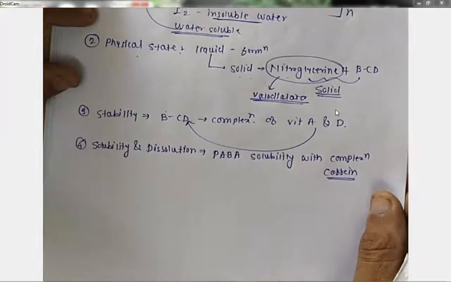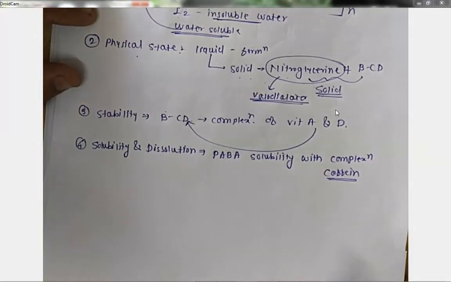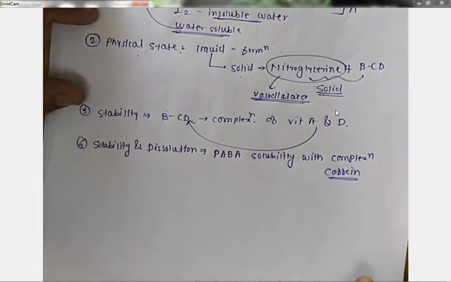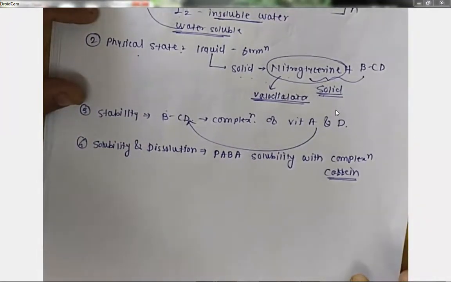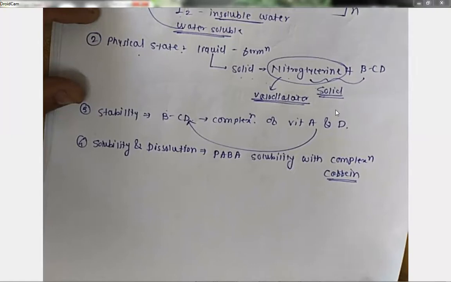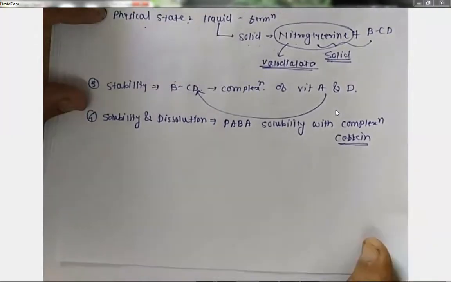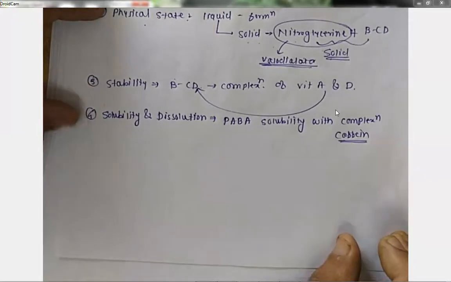Now moving toward the next, physical state. Yes, we have changed the physical state from liquid to solid, and it improved the process characteristics. An example is nitroglycerin and beta cyclodextrin. Stability, yes, complexation of vitamin A and D with BCD also improves the stability. Solubility, it is reported that most of the complex compounds and coordinate compounds show improved stability.